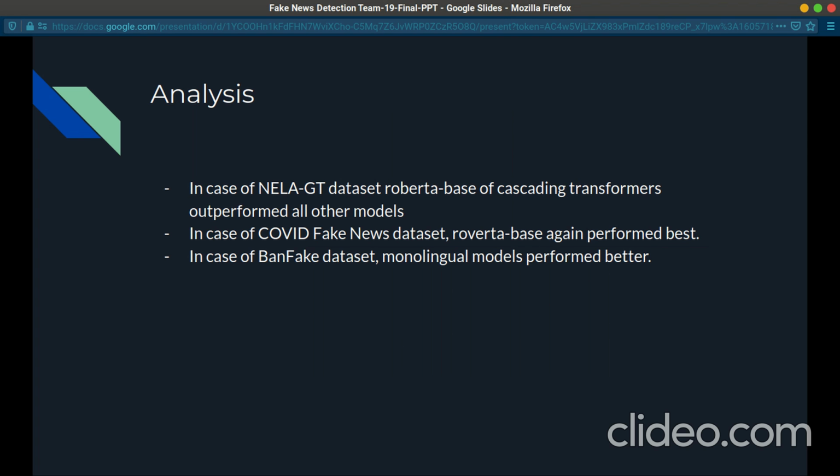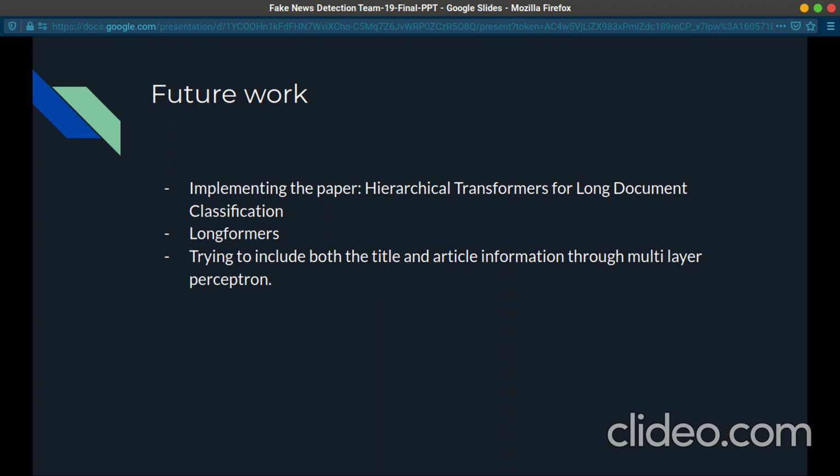So here we can see the analysis of the different results that we got till now. Future work includes implementing the paper Hierarchical Transformers for Long Document Classification. This contains sequential models on top of the cascading transformers that we discussed.